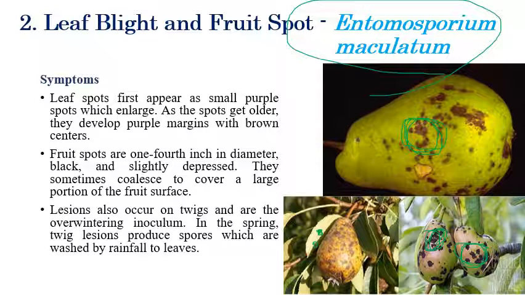The fruit spots are normally a little bit big, and in later stages we can see a quarter of the fruit surface covered by these spots. Initially the spots are small, later they coalesce, and a major portion of the fruit gets covered by this leaf blight or fruit spot. In spring season, they produce spores which are washed out by rainfall and can spread to the leaves. And this is the leaf blight and fruit spot.